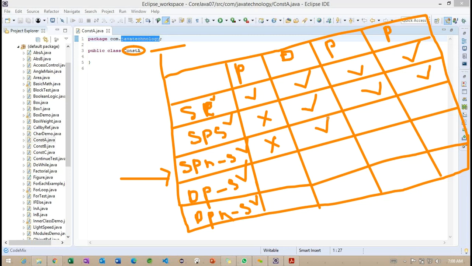So how many classes are we going to create in the same package? We can access all the classes, right? And the protected also we can access. The private also we can access. And so this is the different package subclass. For a different package subclass, the default will not work here. The default will not work here. So we'll see what exactly the different package subclass is.